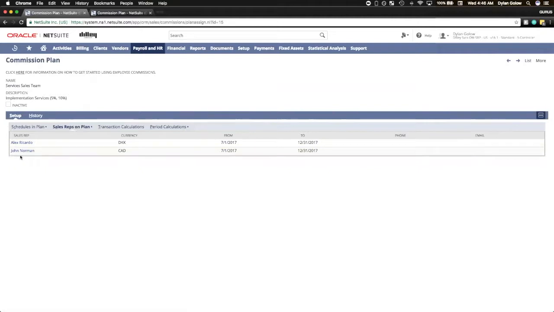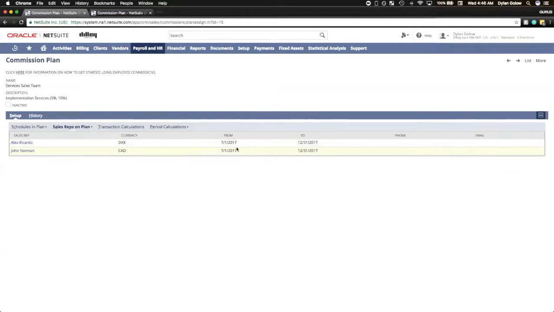The sales reps on this plan are Alex Ricardo and John Norman. Here we have the currencies for the subsidiaries they're related to, meaning that Alex would get paid out in Danish krones and John will get paid out in Canadian dollars. The date eligibility here is for the commissions engine to read which transactions should be eligible for commissions before even applying the schedules. So any transactions between July 1st and December 31st will be considered for both of these employees.